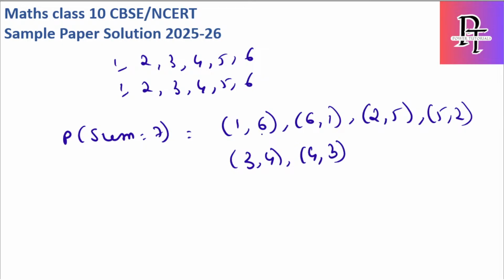You might be wondering why I am writing 1, 6 and 6, 1. The first dice can be 1 and the second dice can be 6. In the same way, the first dice can be 6 and the second dice can be 1. Same way 2, 5, 3, 4 and 4, 3. That's it, we don't have any other combination. If you add 4, 4 or 3, 3, you will not get 7.